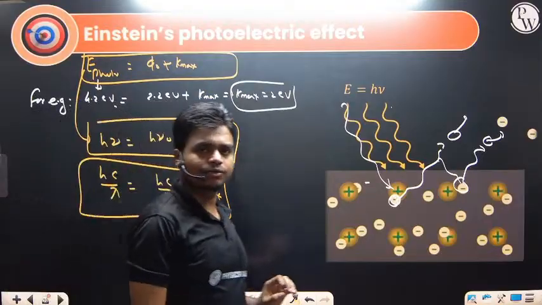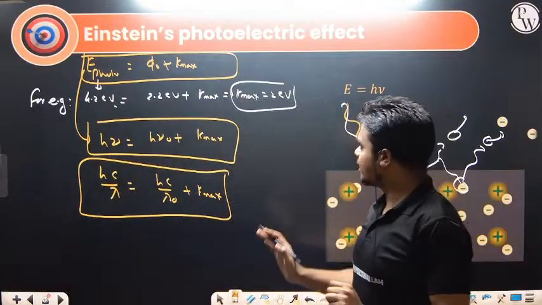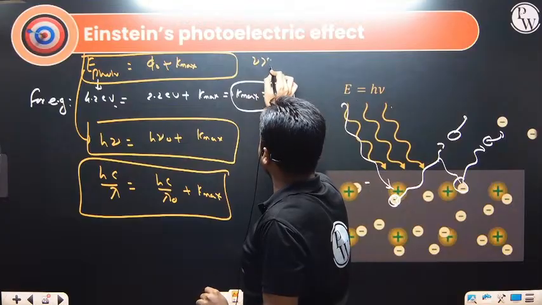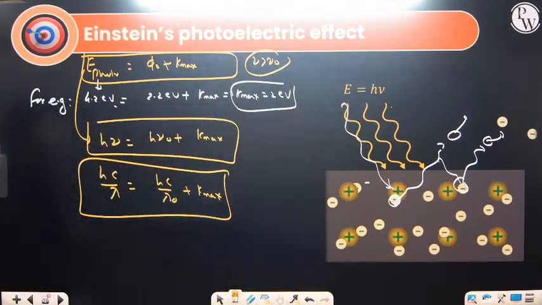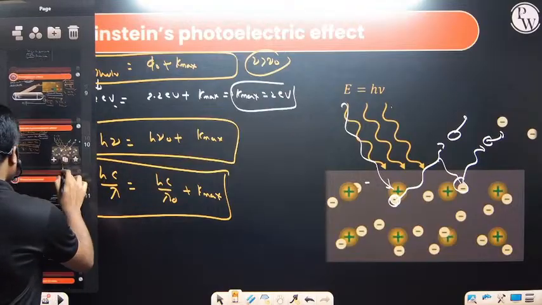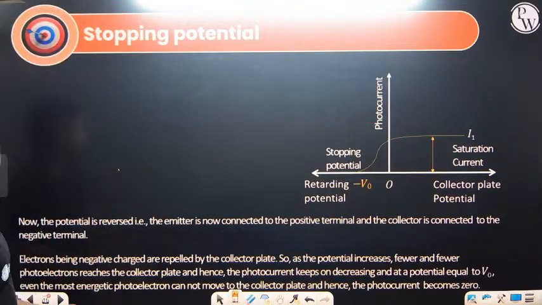So this is what is called Einstein's photoelectric equation. The only condition is that mu should be greater than mu naught for this formula to work. Otherwise, the photoelectric effect is not possible. So let's discuss one more term, that is the stopping potential. Here we have: what is stopping potential?